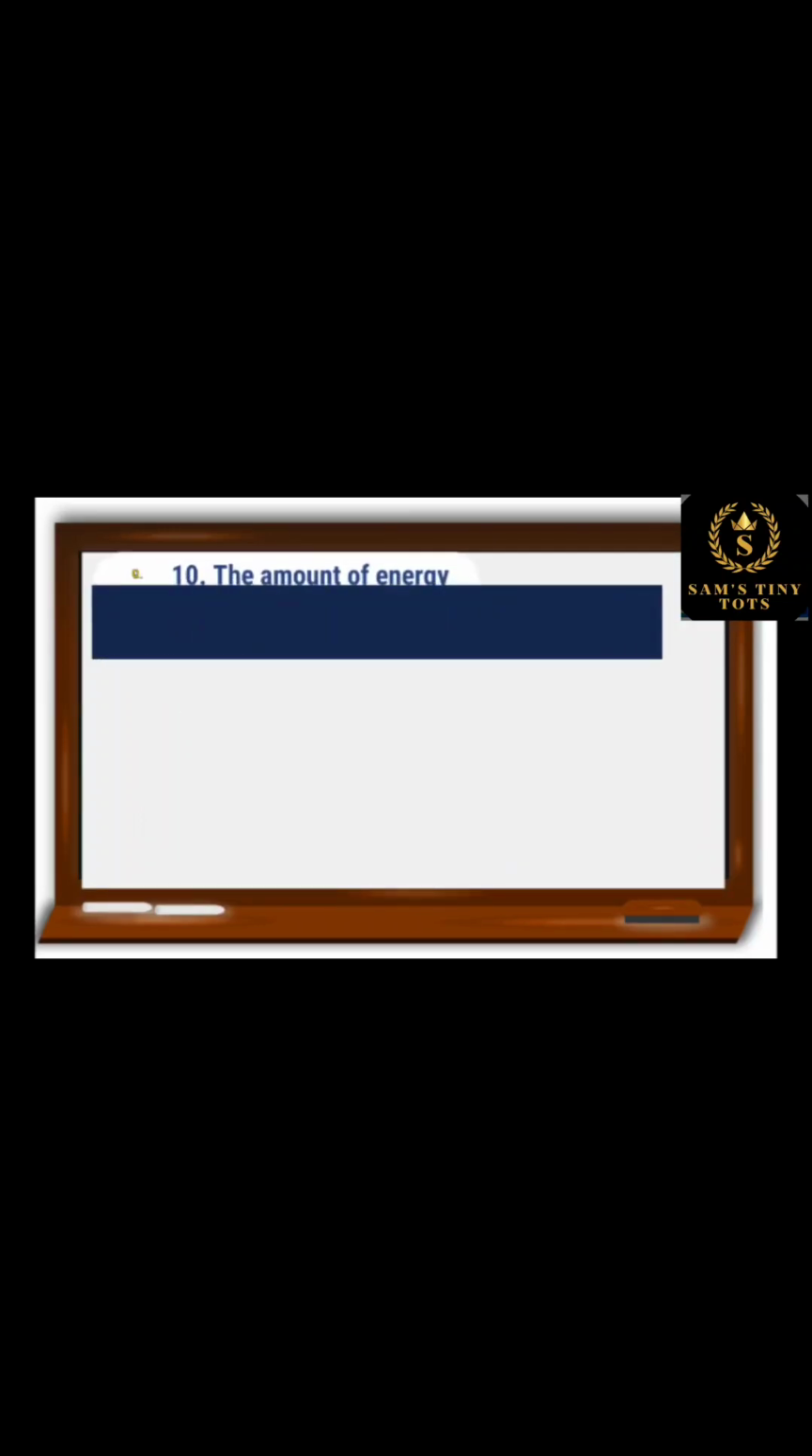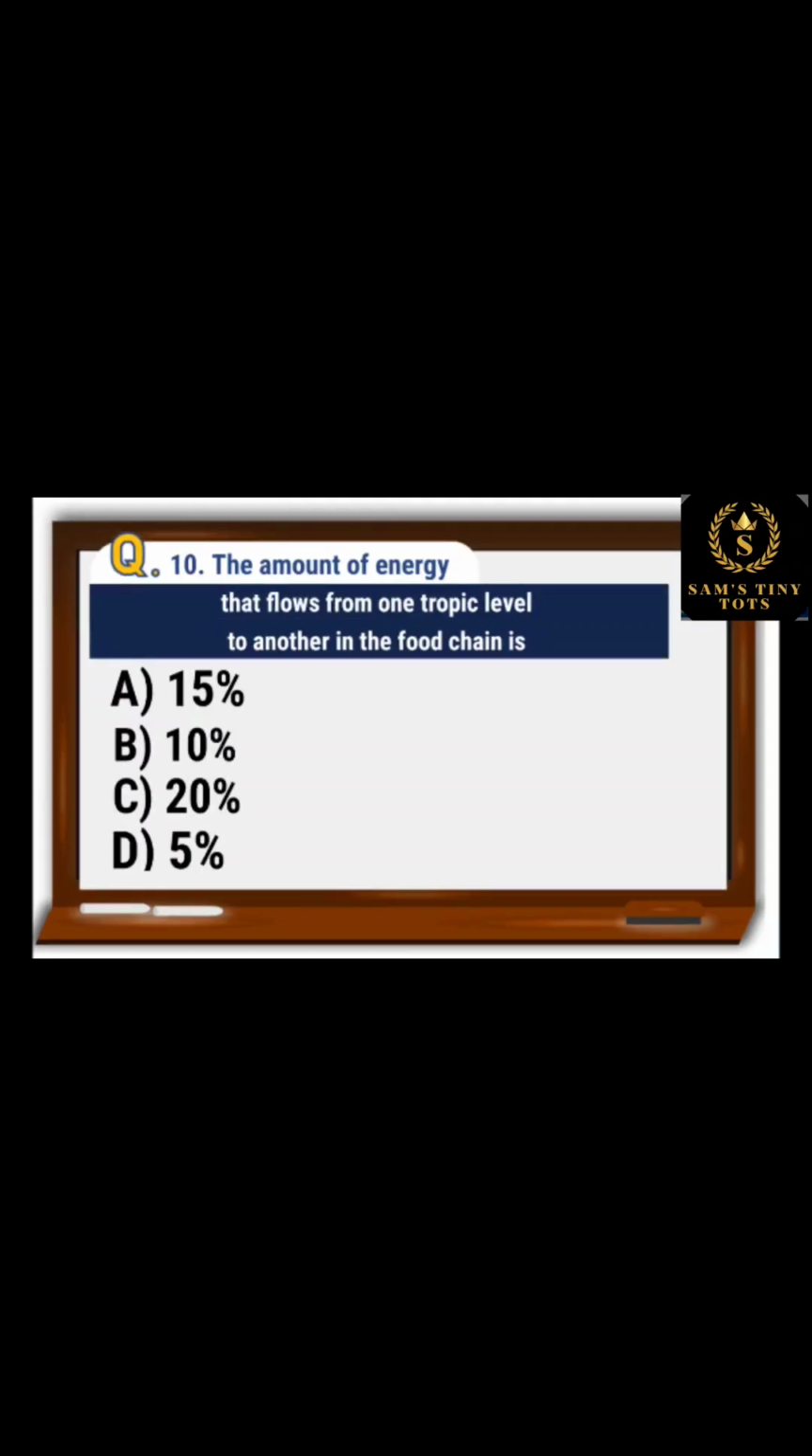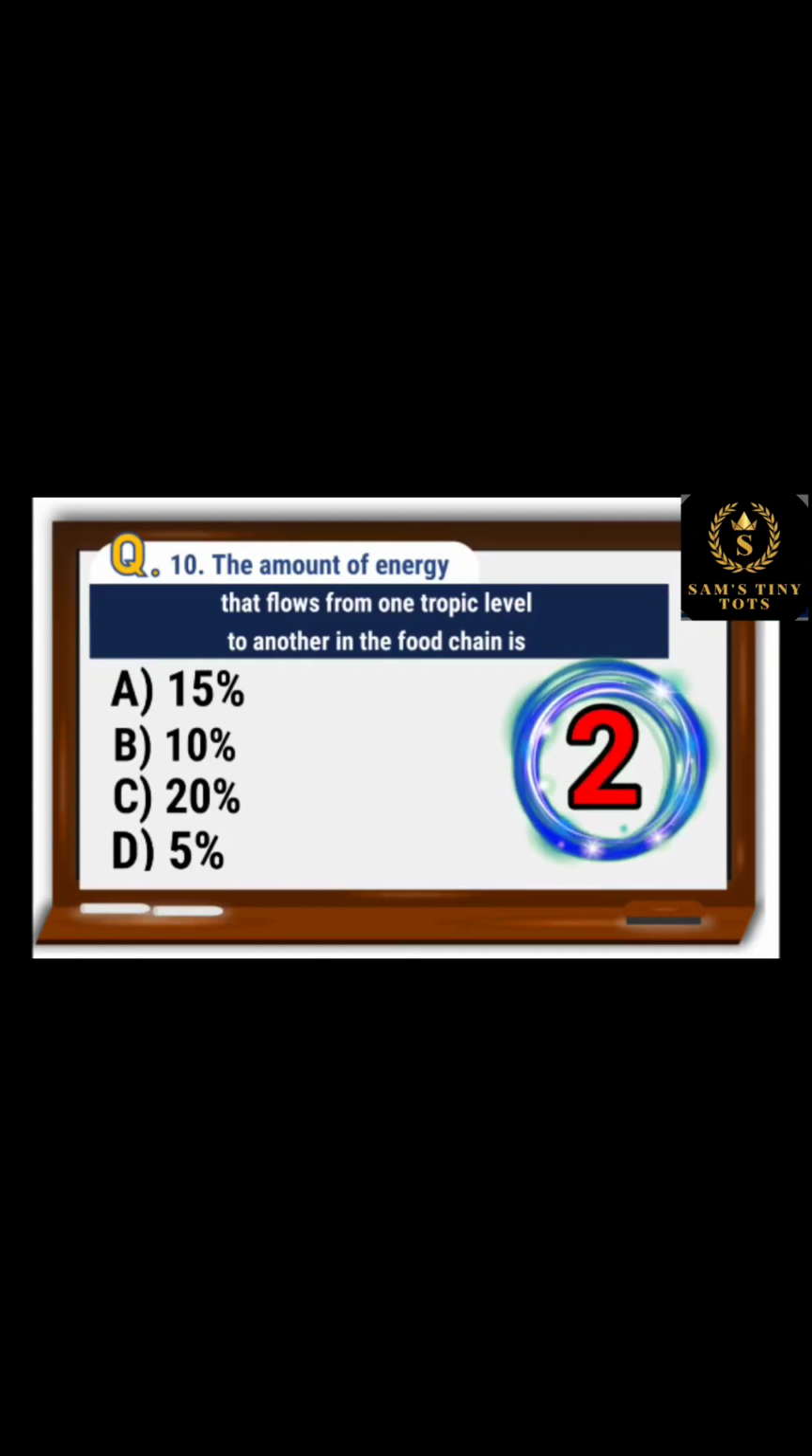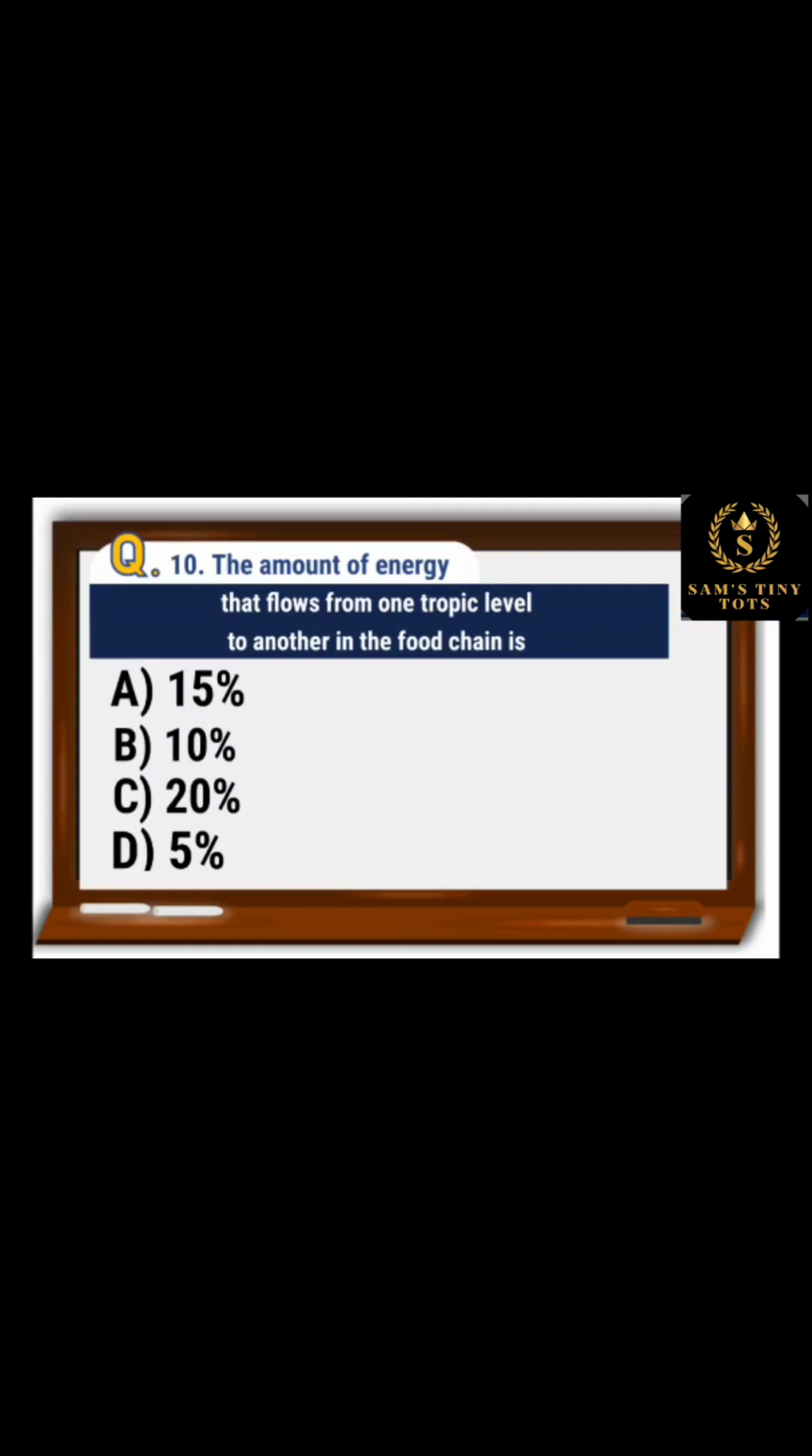10. The amount of energy that flows from one trophic level to another in a food chain is: option A, 15%; option B, 10%; option C, 20%; and option D, 5%. And the correct option is option B, 10%.